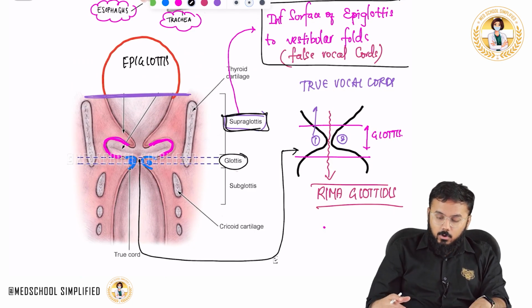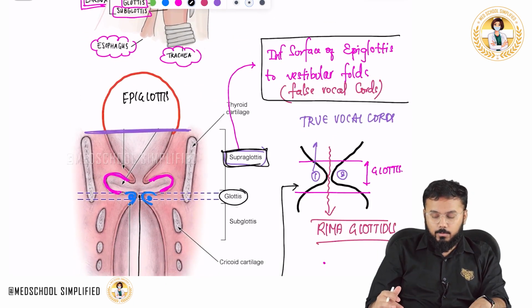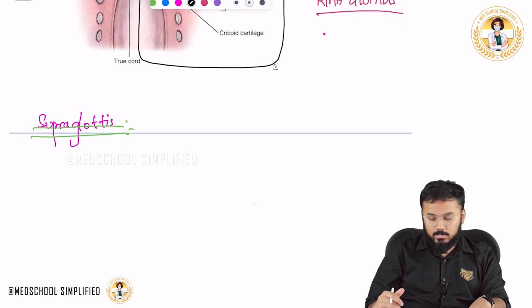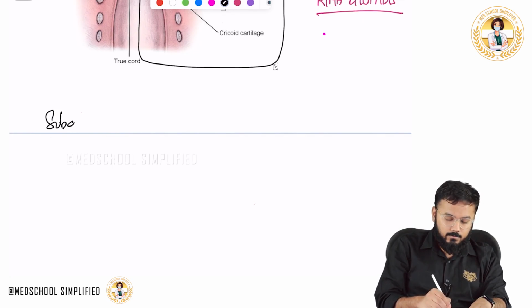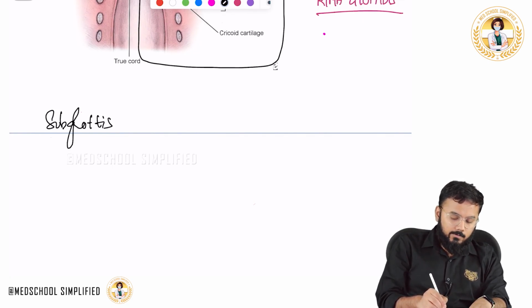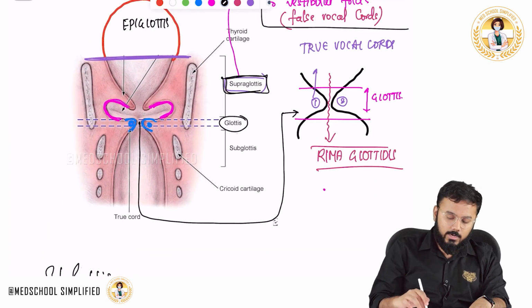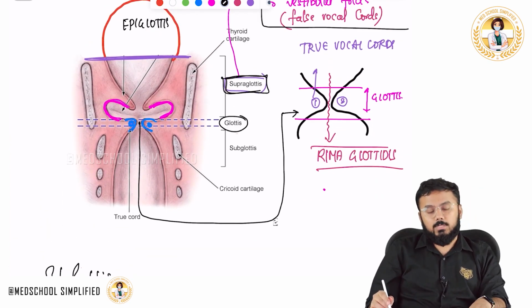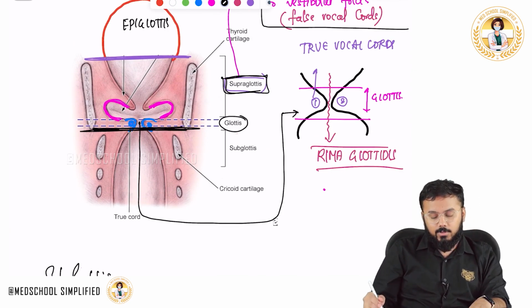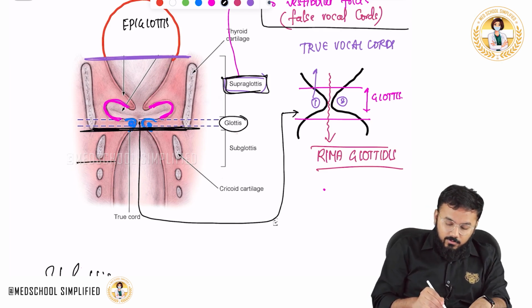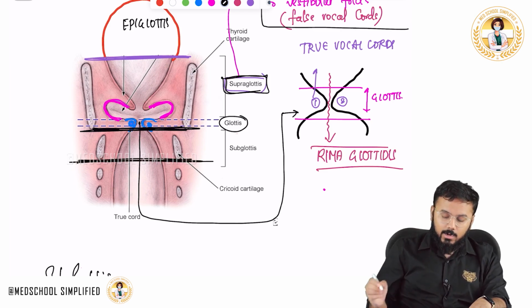So we discussed supraglottis and we also discussed glottis. Now let us discuss the subglottis. Where is the subglottis present? Just look at the picture. Subglottis is present all the way from the inferior border of the glottis till the inferior border of the cricoid cartilage.